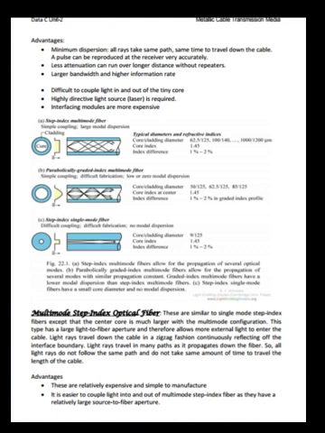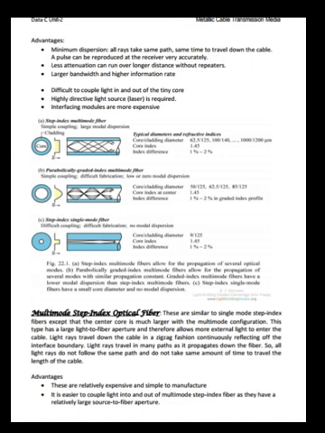Light rays travel down the cable in zigzag fashion, continuously reflecting off the interface boundary. Light rays travel in many paths as they propagate down the fiber, so all light rays do not follow the same path and do not take the same amount of time to travel the length of the cable.